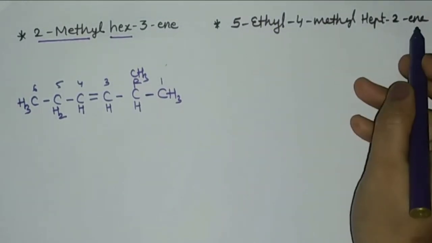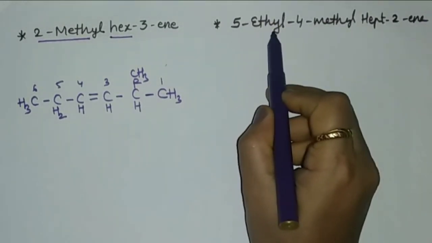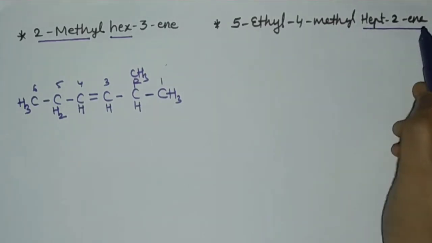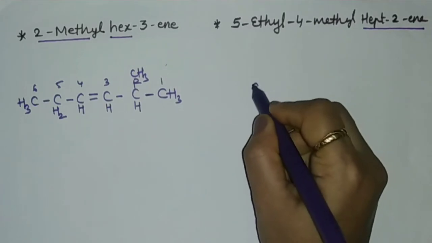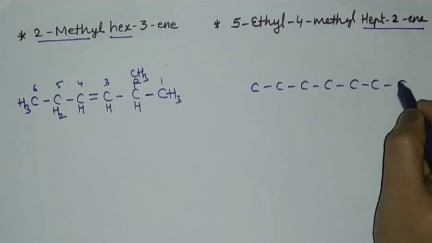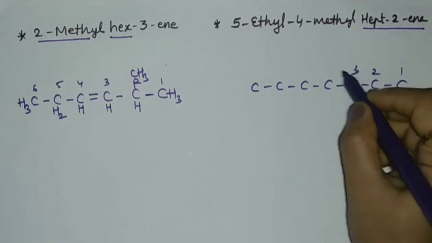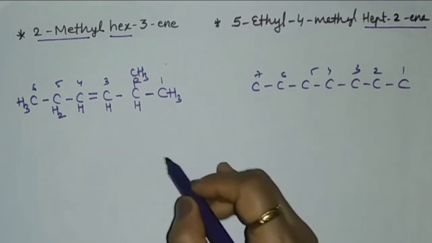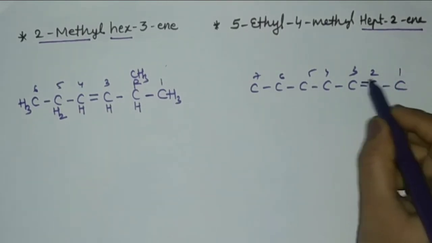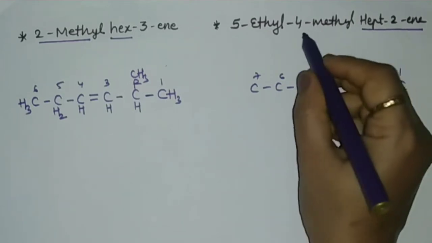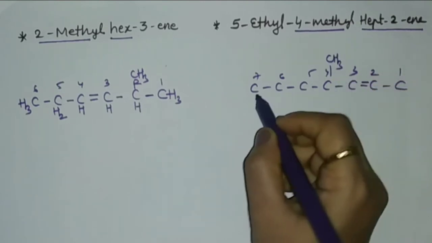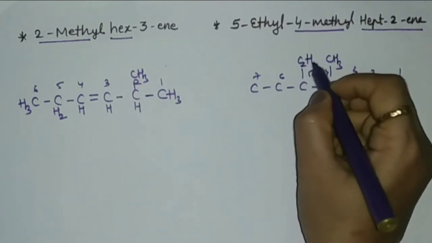Now for this second structure, 5-ethyl, 4-methyl, hept-2-ene. So the parent alkene is heptene. So 7 carbon atoms. 1, 2, 3, 4, 5, 6 and 7. On the second, 2-ene, the second carbon has got a double bond. So we'll draw a double bond over here. Then methyl is present on the 4th carbon atom. So CH3. And on the 5th carbon atom, presence of an ethyl group.